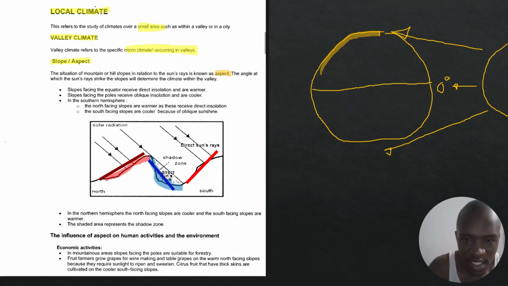Now let me use red to indicate that the equator is receiving direct insolation, and therefore it is warmer, it is hotter. I'm going to use the color red.